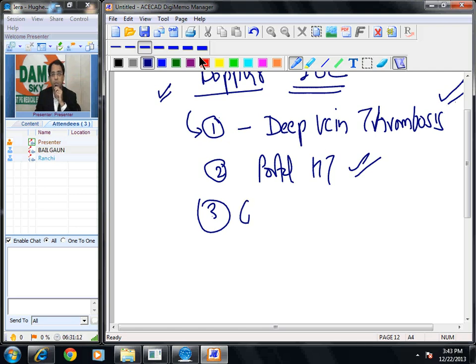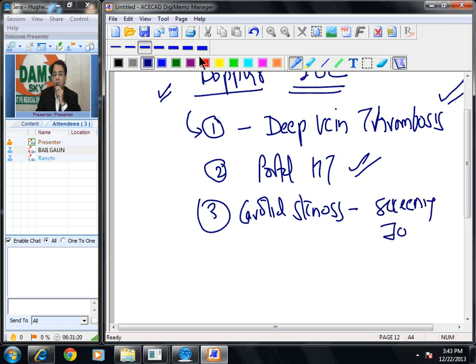Number 3, carotid stenosis, screening investigation of choice is Doppler. Suppose I want to screen a population for carotid stenosis, what will I do? I will keep the Doppler machine on the neck and measure the velocity of the internal carotid artery. So this is the screening process used for carotid stenosis.